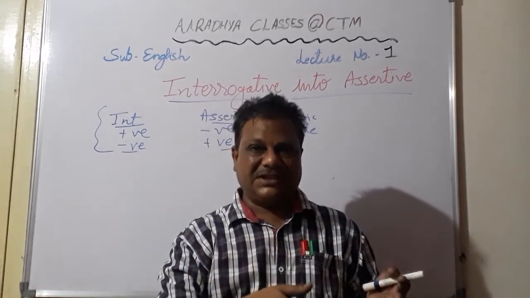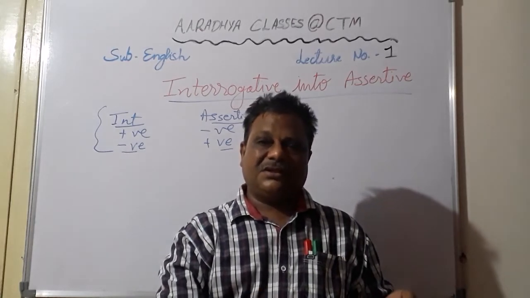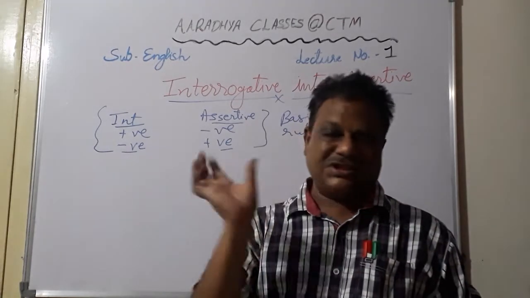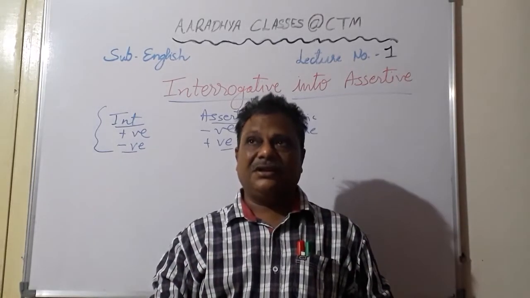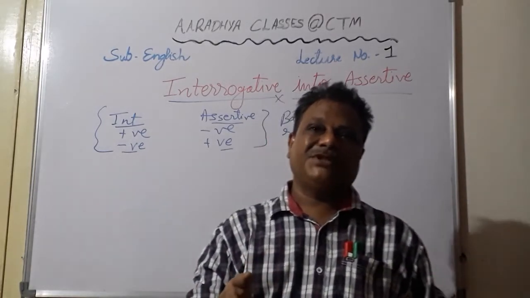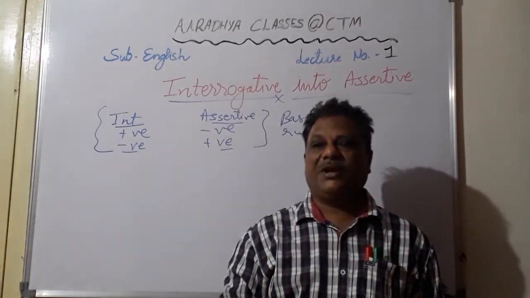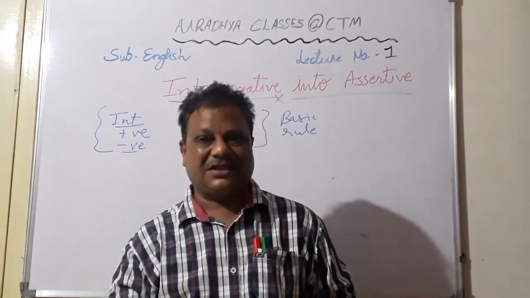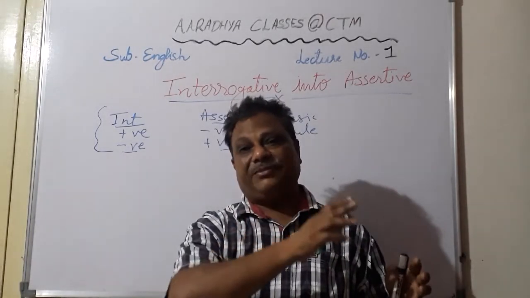Okay, if the given sentence is already a negative question, then when you convert it into assertive, you just remove that not and your assertive is ready. Okay, similarly same thing happens in auxiliaries also. Now auxiliaries means can, could, may, might, should, would, all these are called auxiliaries. So there also you are supposed to use the same auxiliary.